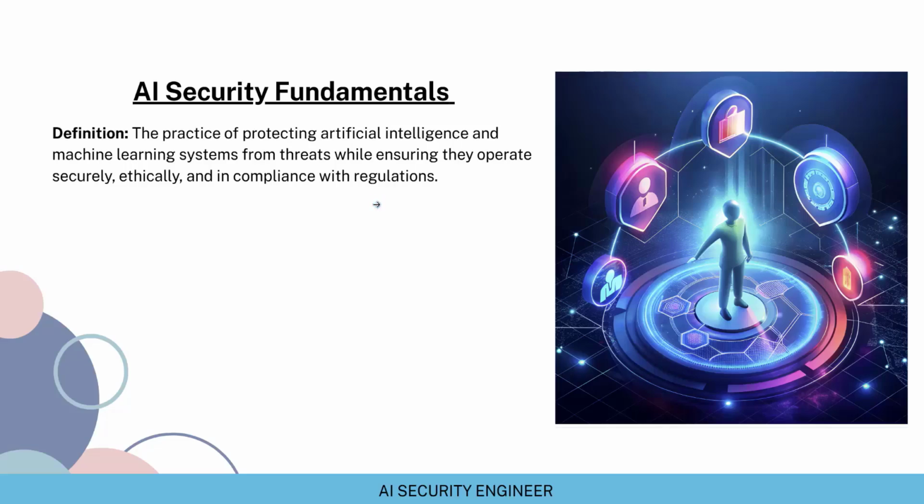These regulations can be HIPAA, GDPR, depending on where these AI systems are being used. If the AI system is used within Europe, then GDPR might be applicable if that AI system is handling personal information. If the AI system is handling patient information, then the HIPAA Act will be applicable, and that AI system needs to protect patient information.